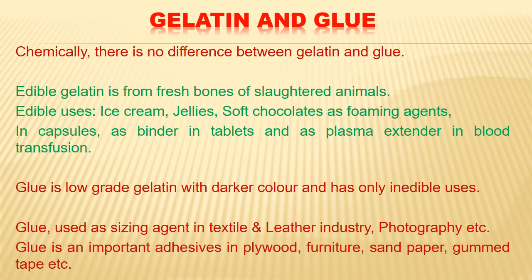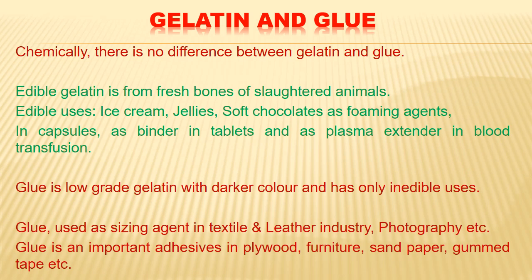Now let us see what is the difference between gelatin and glue. So in principle both are the same. Chemically there is no difference between gelatin and glue. Both are mostly protein. The only thing is that gelatin is a partially hydrolyzed modification. The major difference is gelatin is of high quality and glue is of lower quality.